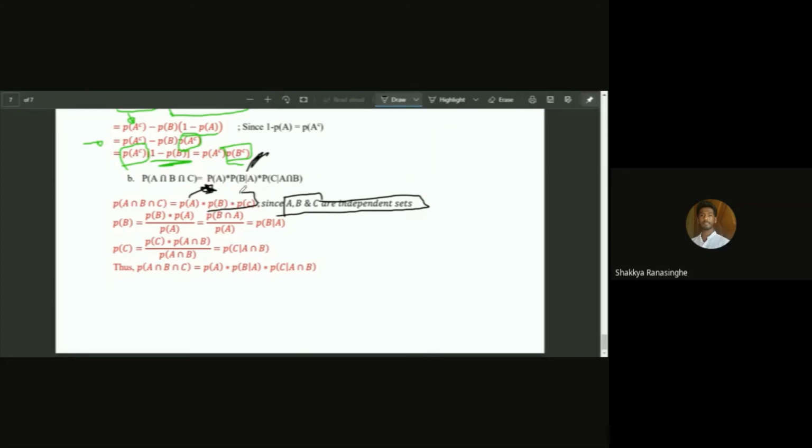We take the probability of B and the probability of C, and we modify them to suit our answer.